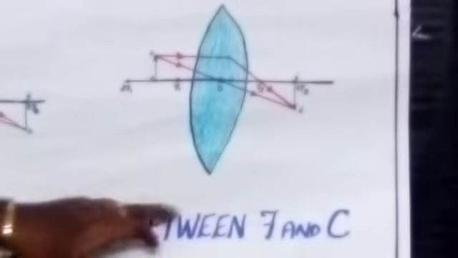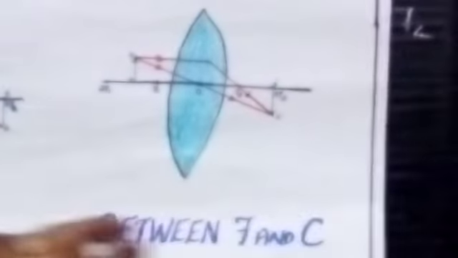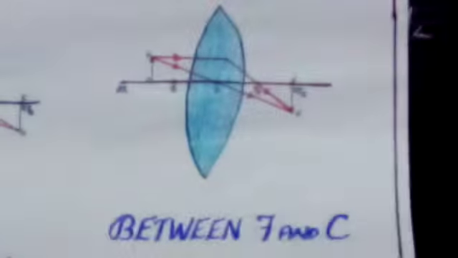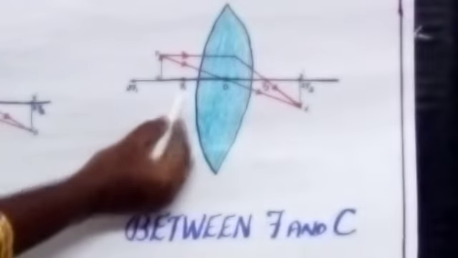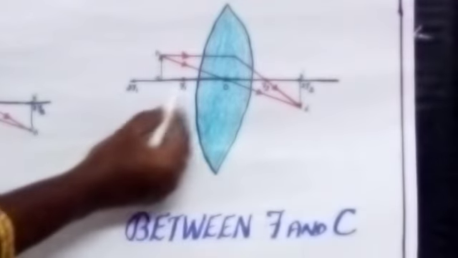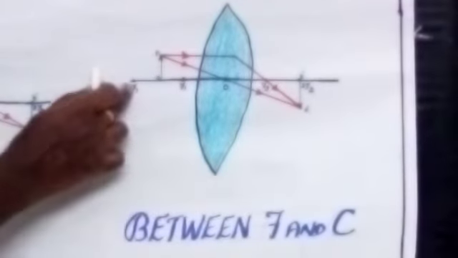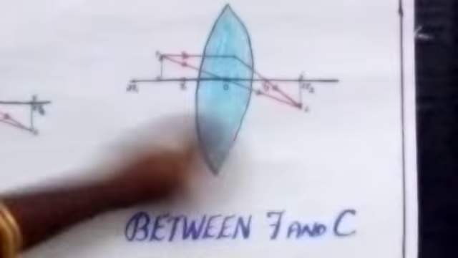As per the object size, the image is the same size, and the nature of the image is real and inverted. The next one we are going to learn is when the object is placed between F and C. F denotes the principal focus, and C denotes the center of curvature. If you are placing the object between these 2 points, where can we get the image? The object is placed between f1 and 2f1, the center of curvature.